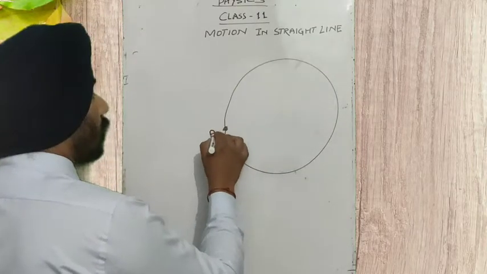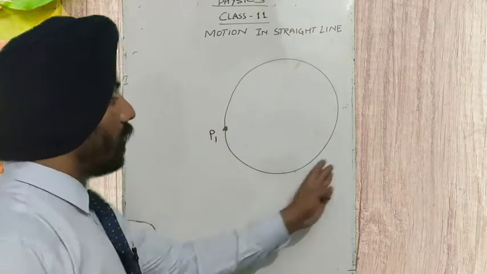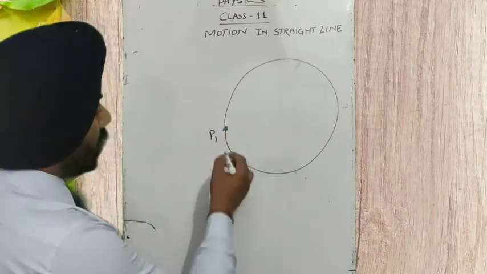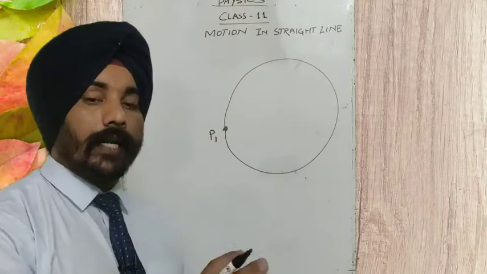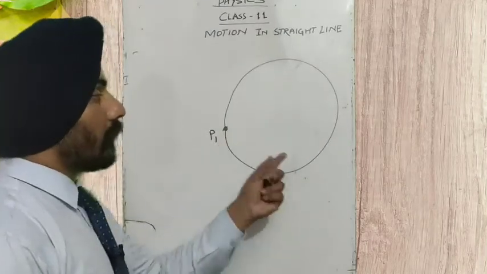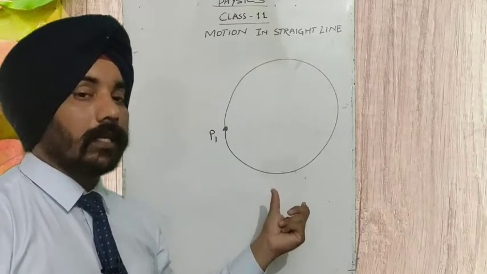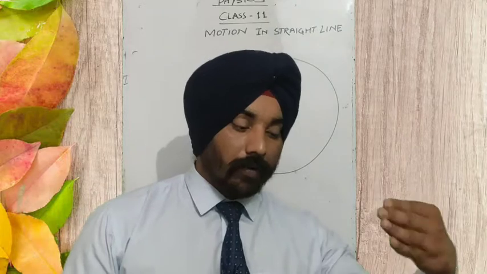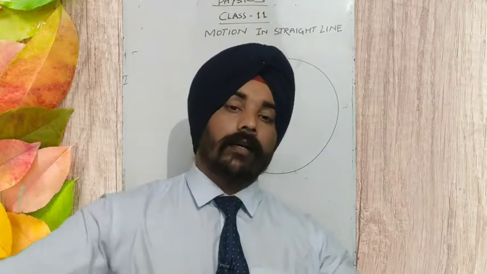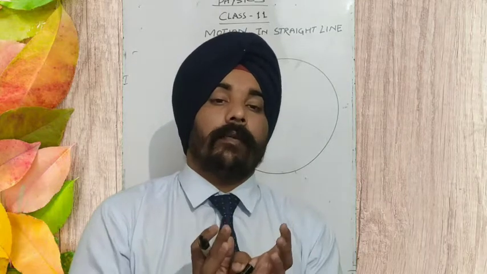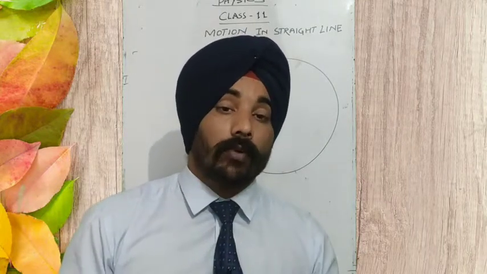It started from point P1 and ended its motion at P1. Now initial and final do not have any shortest distance between them, so the displacement of such a motion is zero. If a body starts its motion from some point and returns back to the same point, then the displacement can be zero when the body is in motion.